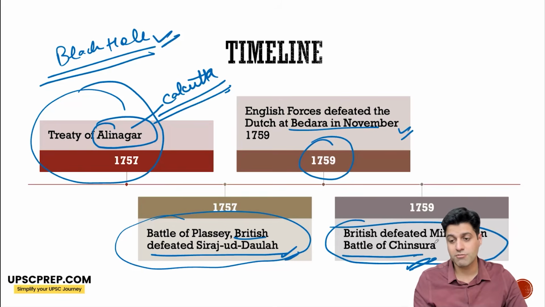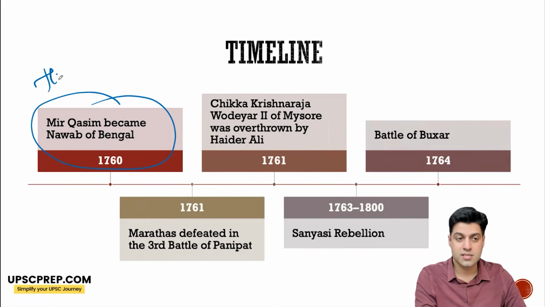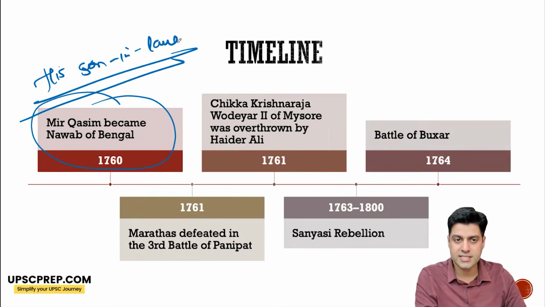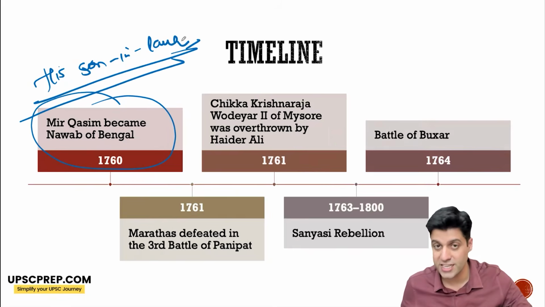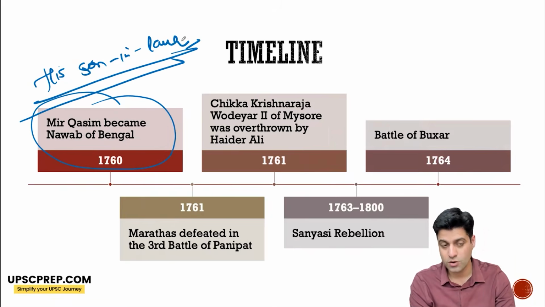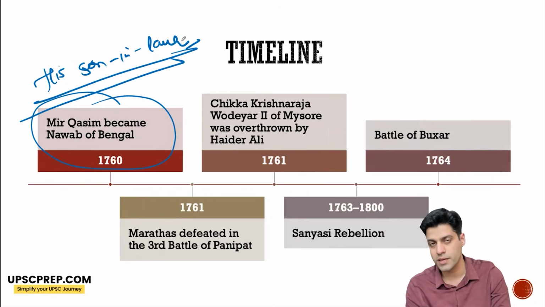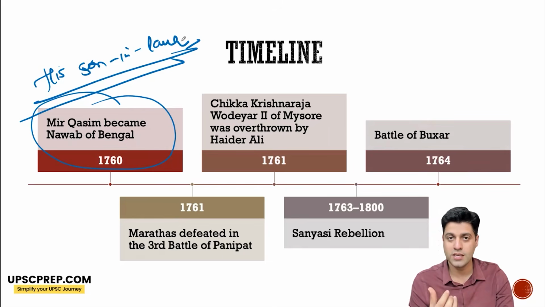And then who replaces Mir Jafar? Mir Qasim, his son-in-law, replaces Mir Jafar as Nawab of Bengal. The idea of the English East India Company was that there won't be any resistance now. Mir Qasim would certainly obey whatever the English would tell him to. But then he also later on understands that to gain his influence and overall autonomy, he needs to go away.